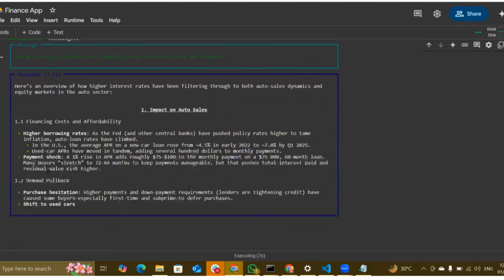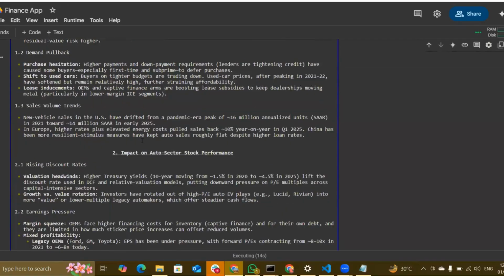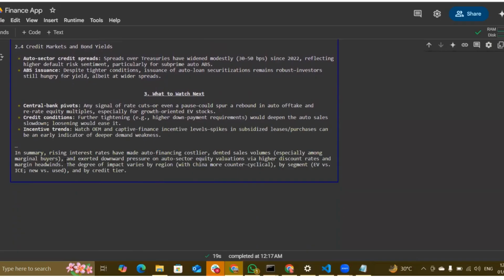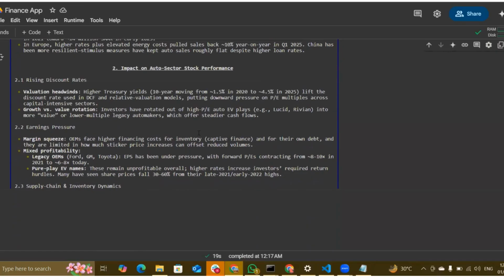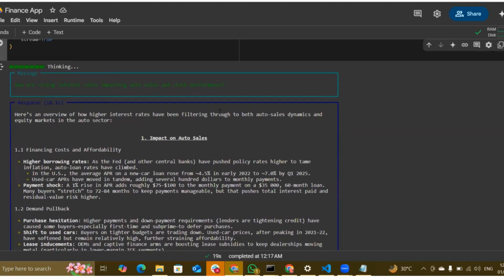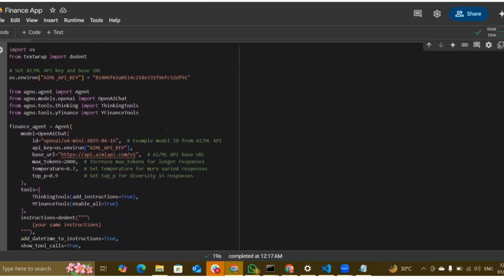Great, it is giving us the response: impact on auto sales and demand pullback, sales volume, and it also summarized the complete results, that rising interest rates have made auto financing costlier and dented sales volume, especially among marginal buyers. So this agent is a simple LLM-based agent. It is not multitasking, but it's a mini version of an agent that can assist in finance related departments and areas.